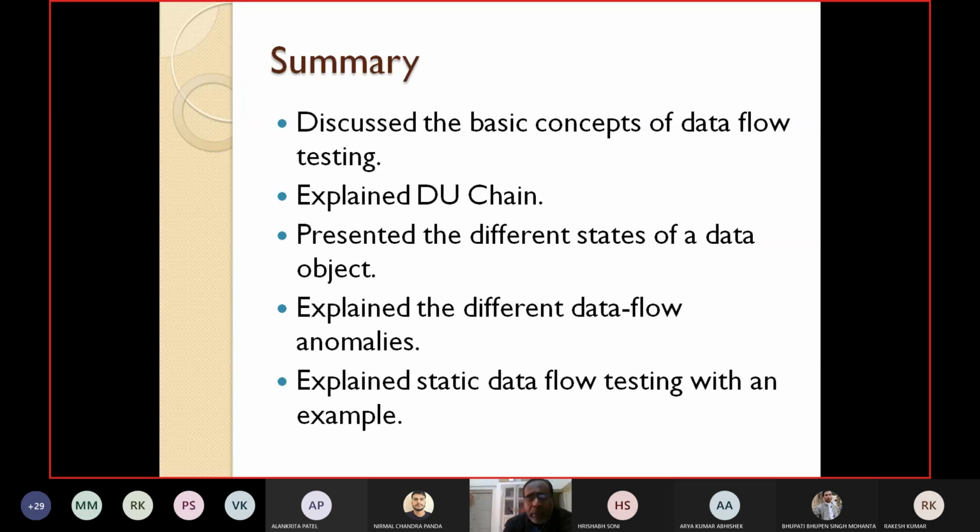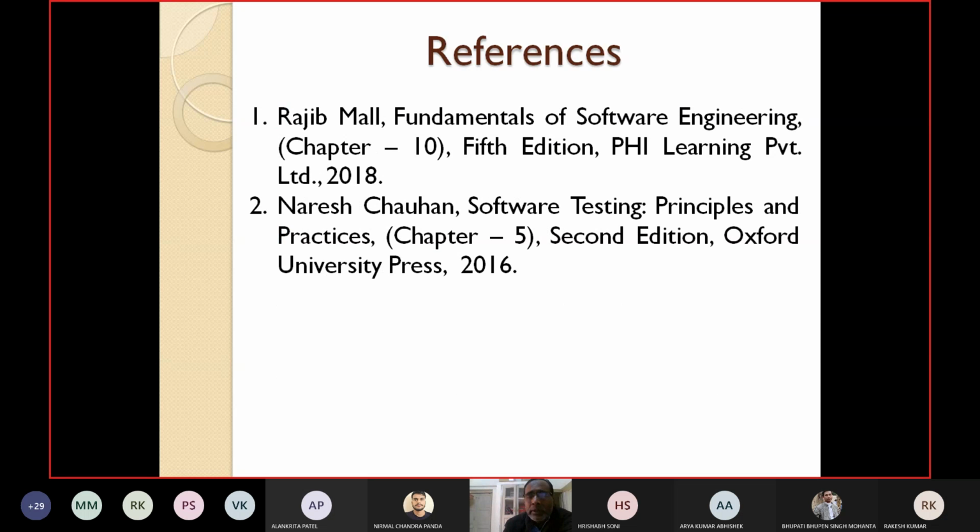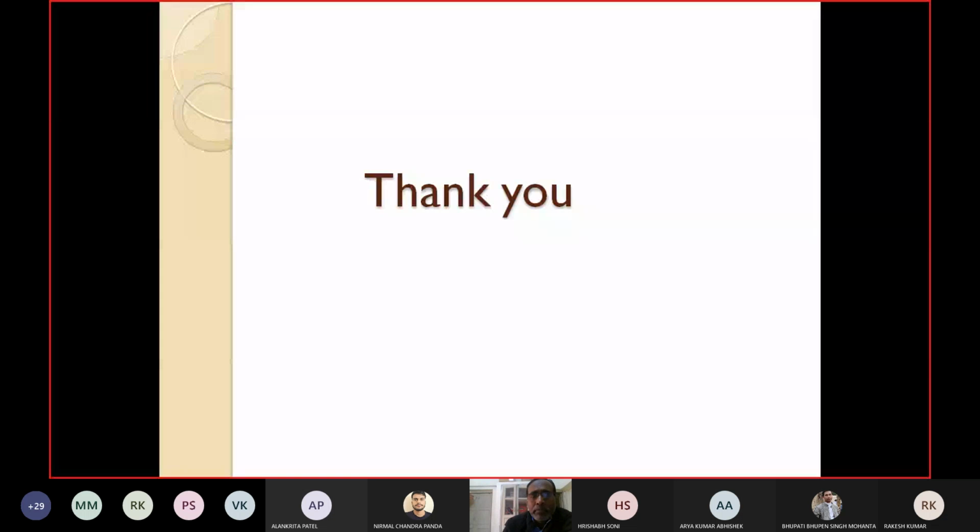This is all about data flow testing and static data flow testing. Next class we will discuss dynamic data flow testing. We have mainly taken some of the basic concepts of data flow testing from Rajimol's book, and the important things like the possible states, the single character anomalies, double character anomalies, and static data flow testing I have taken from Naresh Chauhan's book. Please read yourself.